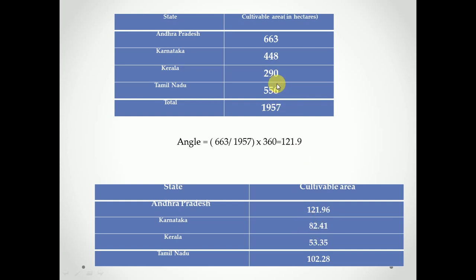Similarly, for Kerala, 290 divided by 1957 into 360 comes as 53.35, and Tamil Nadu 102.28 degrees. If you total all these angles, it will come as 360 degrees. Depending on these angles we are going to draw the pie chart.